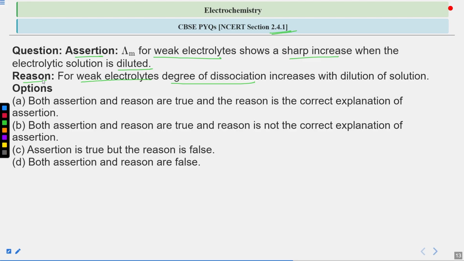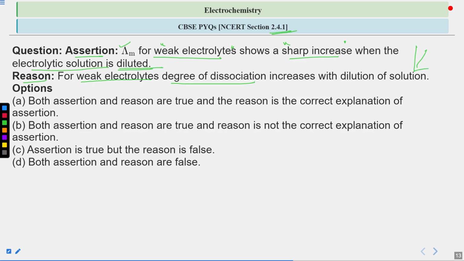So the assertion is that lambda m for weak electrolytes, which are electrolytes that do not completely dissociate in the solution, shows a sharp increase. Sharp increase means a sudden increase when the electrolytic solution is diluted.